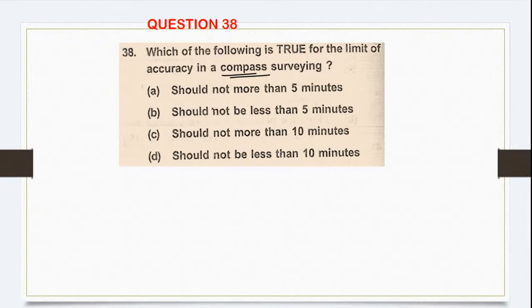Rajat, correct? Yes, anyone? So here the answer is should not be more than 5 minutes. The accuracy should not be more than 5 minutes.